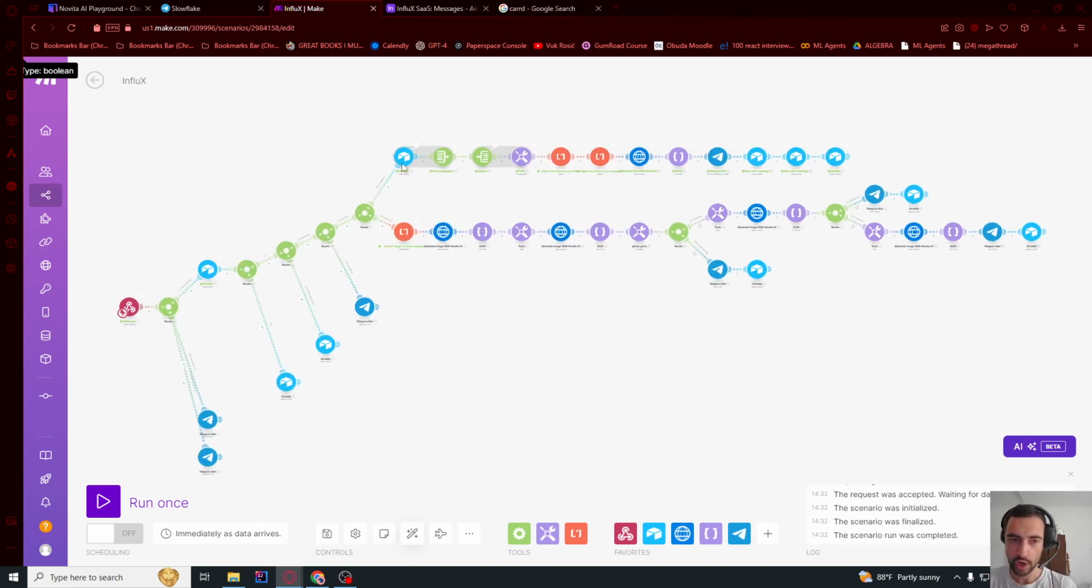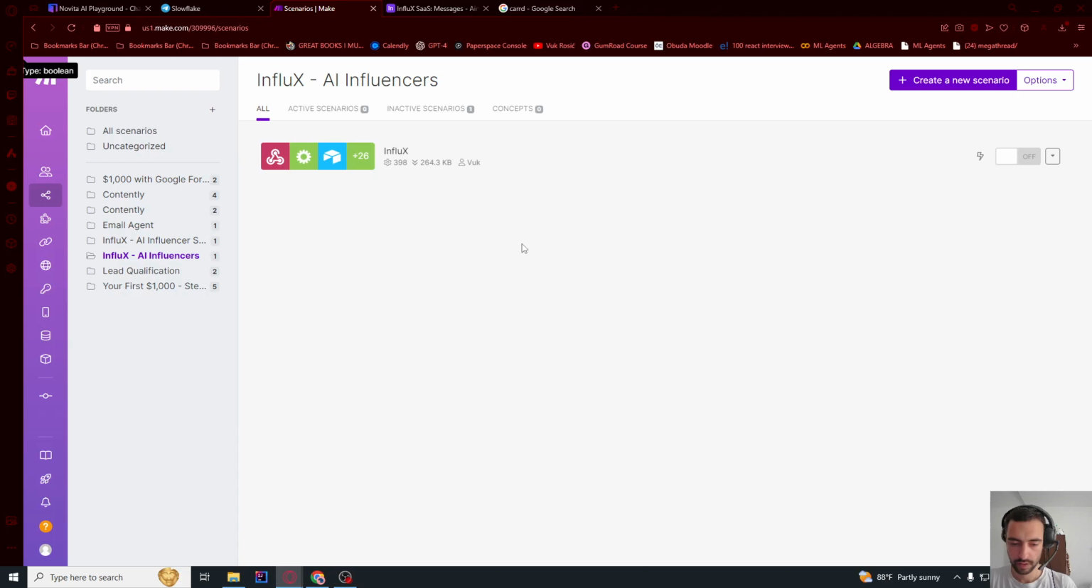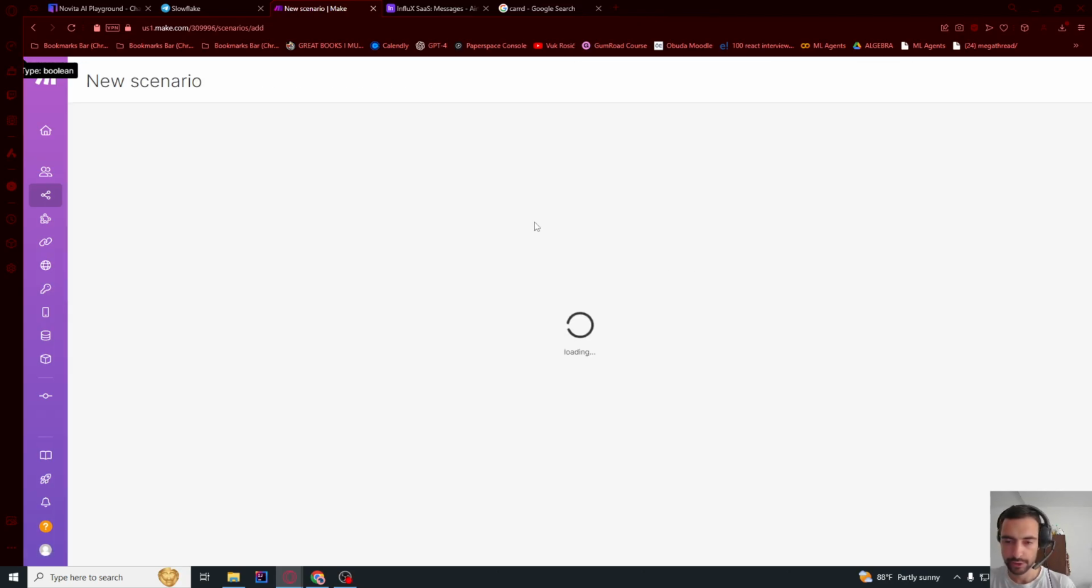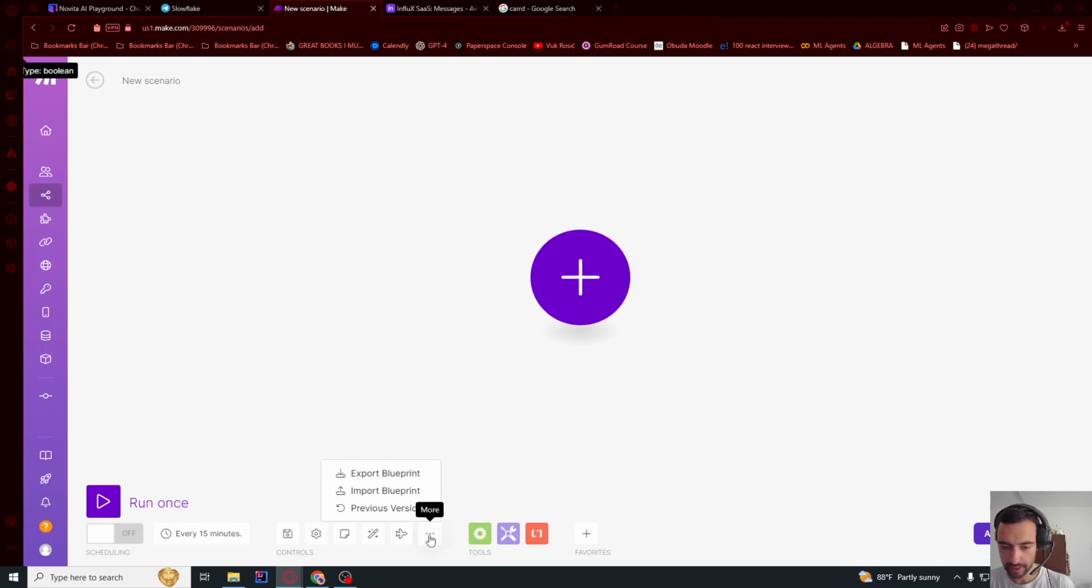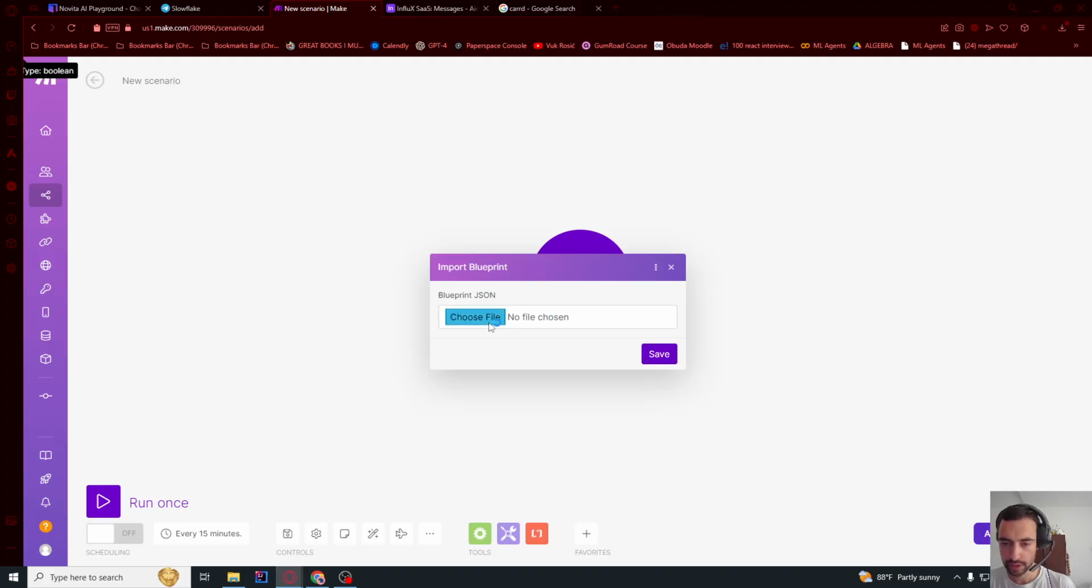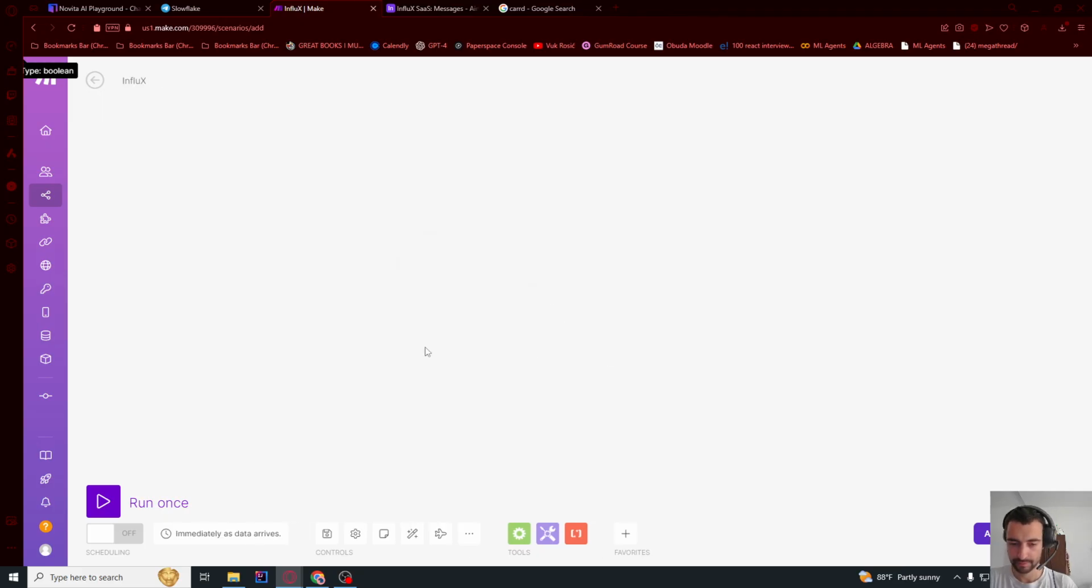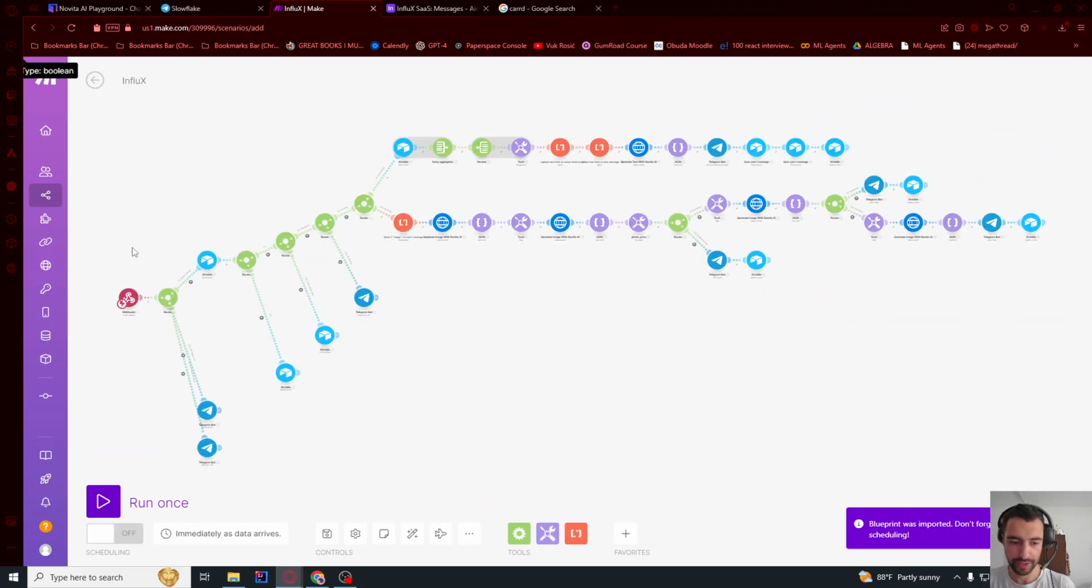If you want to now make another bot, you're just gonna go here, export this blueprint. Let's create a new scenario. So each bot has its own scenario. On a free tier of make.com you can have 2 scenarios. So let me go here and import blueprint, choose file, choose your file and save. And it should load the whole thing again.